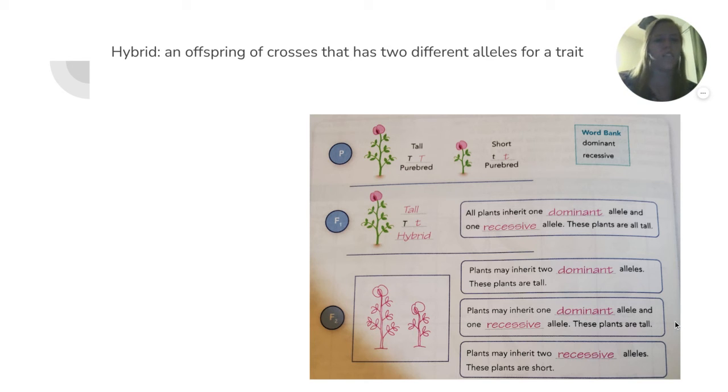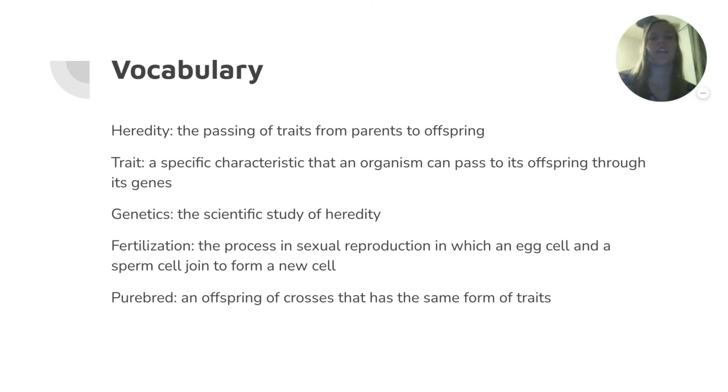Plants may inherit 1 dominant allele and 1 recessive allele. These plants are tall. Plants may inherit 2 recessive alleles. These plants are short. The only way that you're going to have the recessive one is if both alleles are recessive. Okay, so our vocab: heredity, the passing of traits from parents to offspring.